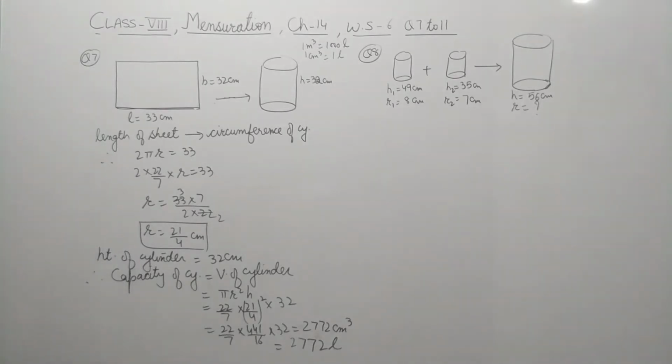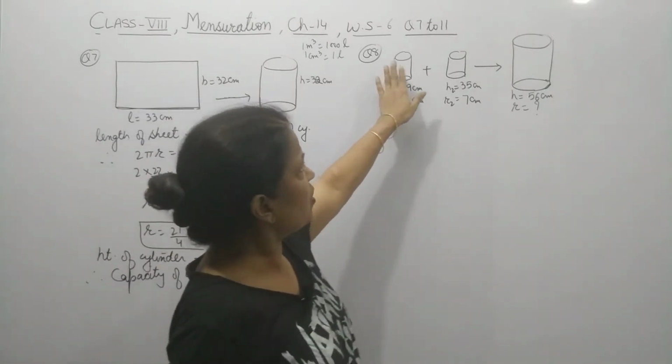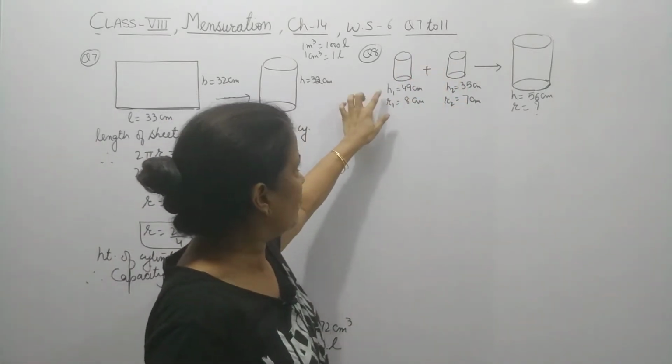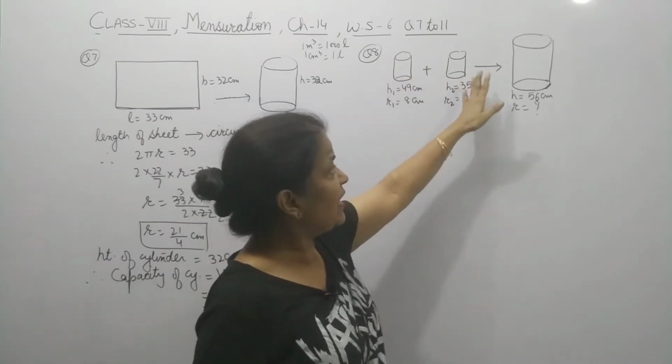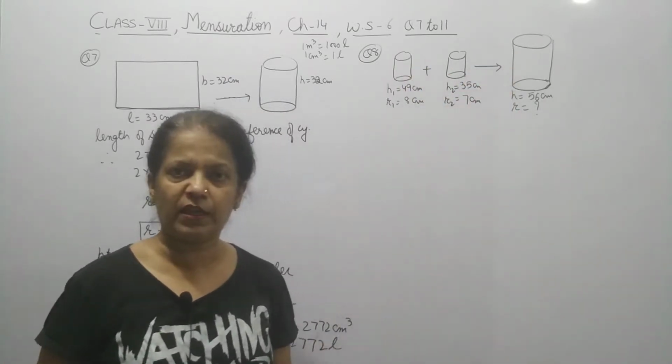In the 8th question, it is written that two cylinders having their height and radius are melted to form a big cylinder.